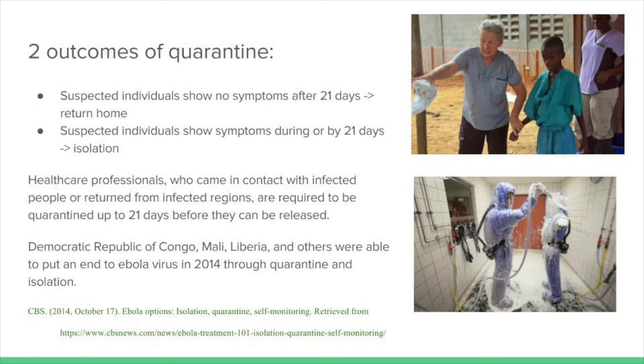The Democratic Republic of Congo, Mali, Liberia, and others were able to put an end to the Ebola virus in 2014 through quarantine and isolation. The picture on the upper right hand corner shows a boy being released after the incubation period, and the picture on the lower right hand corner shows a healthcare professional getting ready to be put into quarantine.